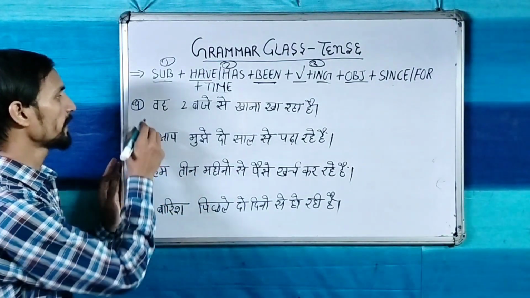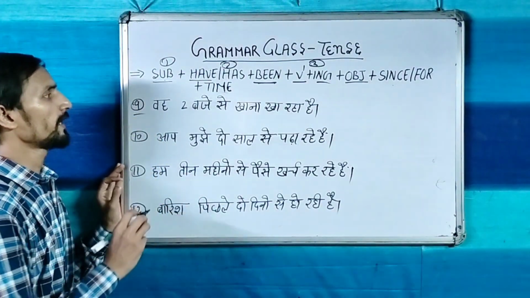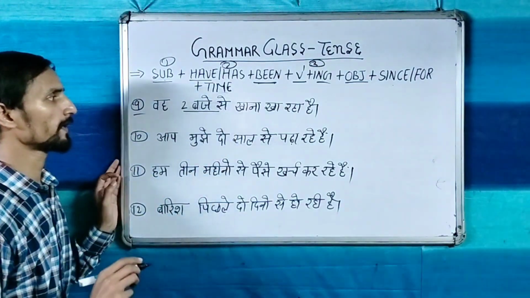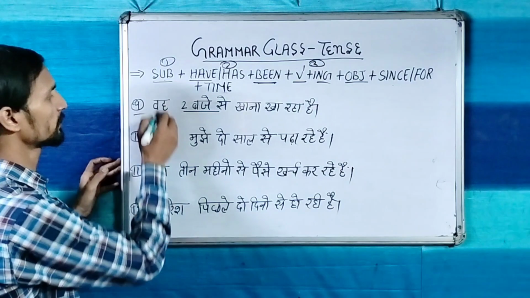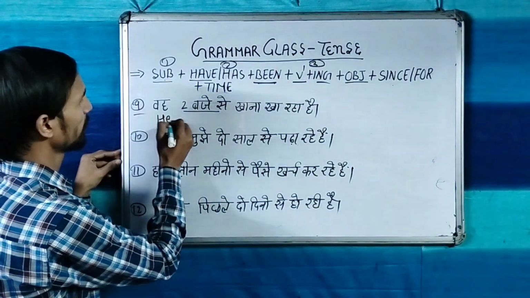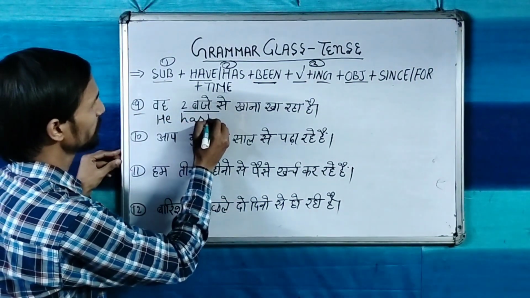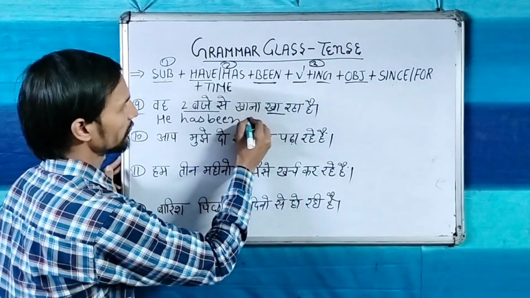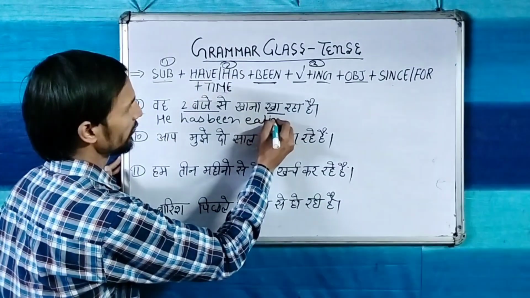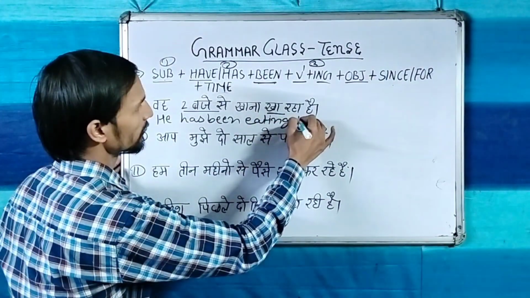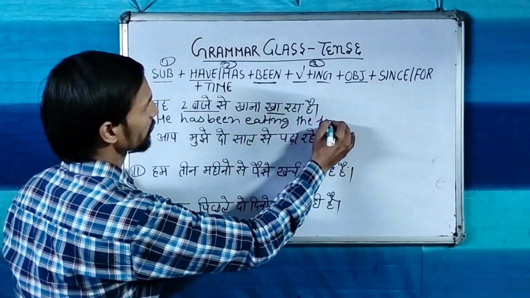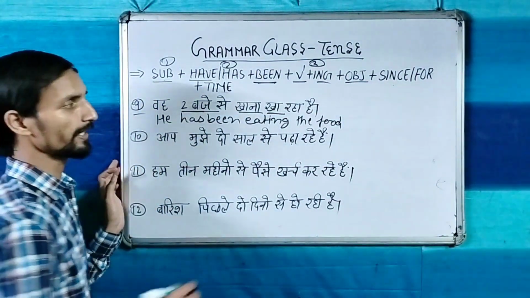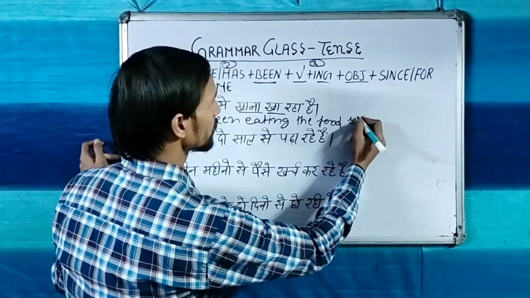Now the next sentence is वह 2 बजे से खाना खा रहा है. So time has been given, so this is our present perfect continuous tense. Now let's make, first take the subject he, with he, helping verb has been, he has been, eating, he has been eating, object the food, this is the object. 2 बजे से, this is the certain time, so with certain time we will use since.